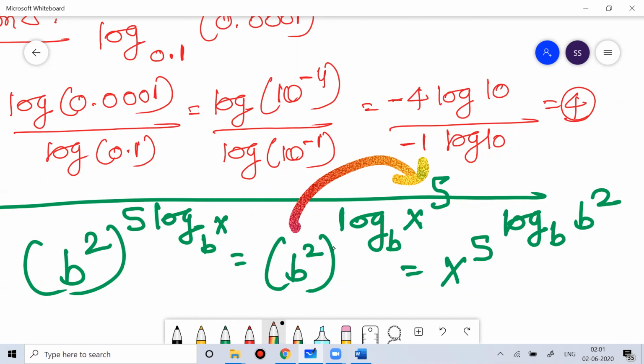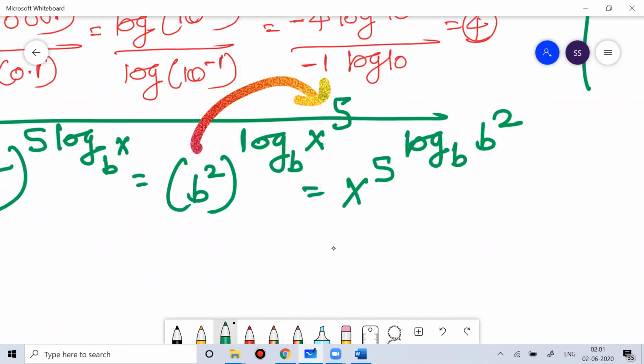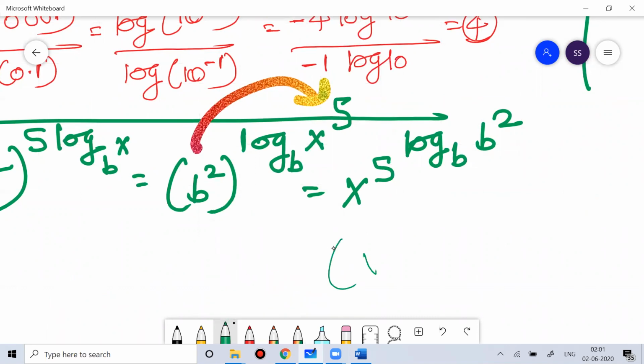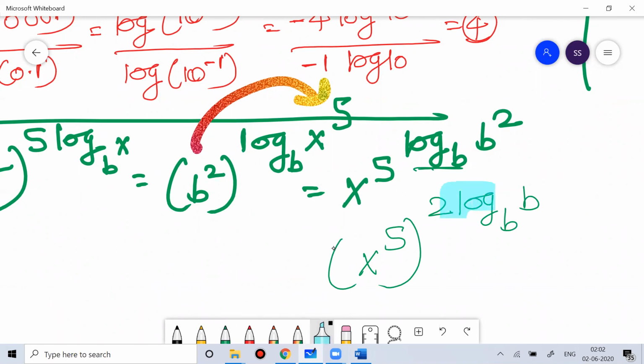If I'm shifting their place, ultimately this is x to the power 5. You can see this is nothing but 2 log base b, and you know that log base b b is equal to 1. So ultimately the answer for this question would be x to the power 10.